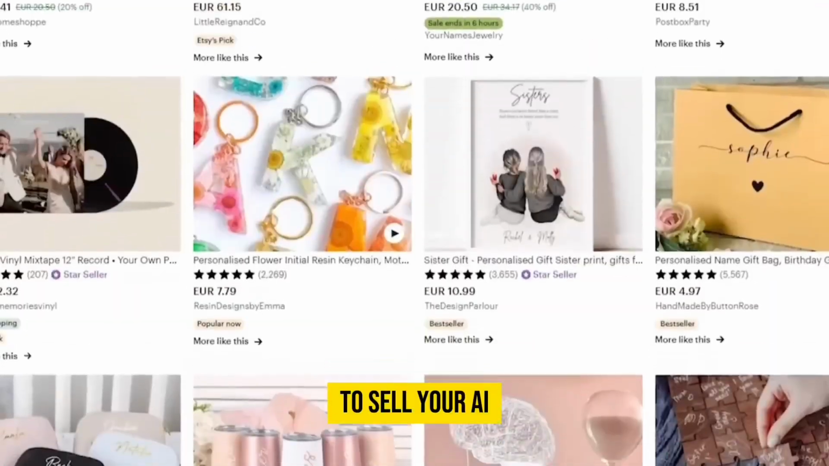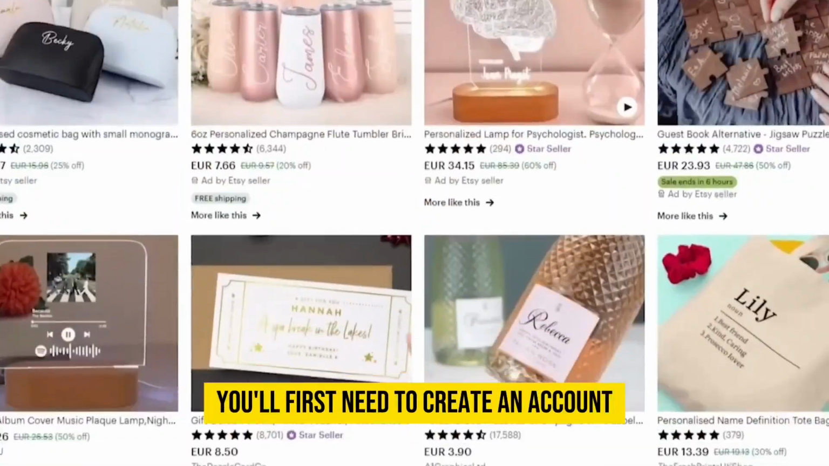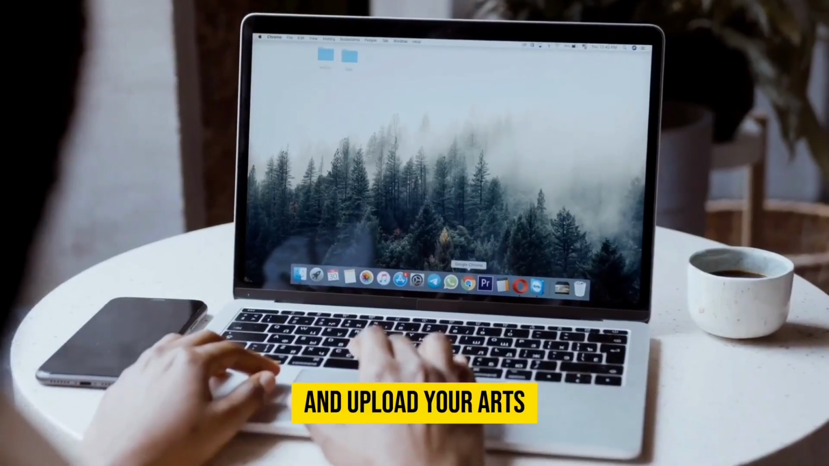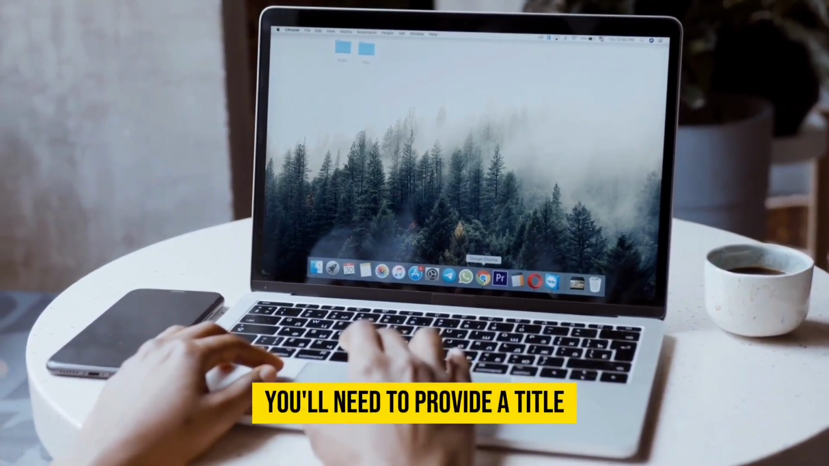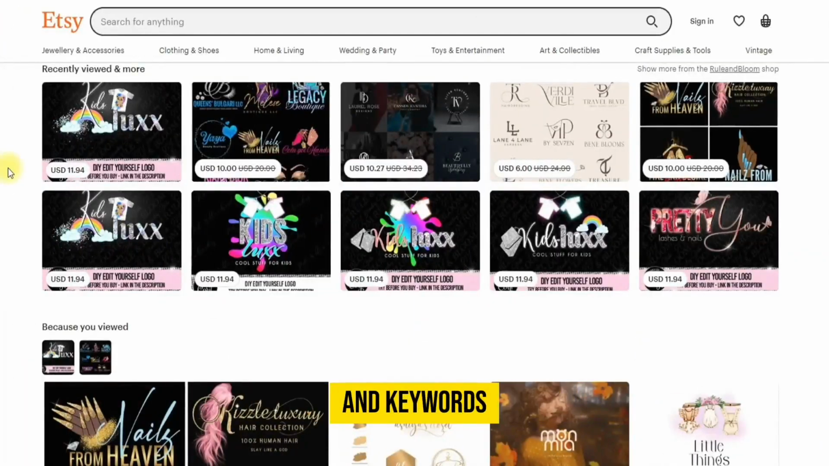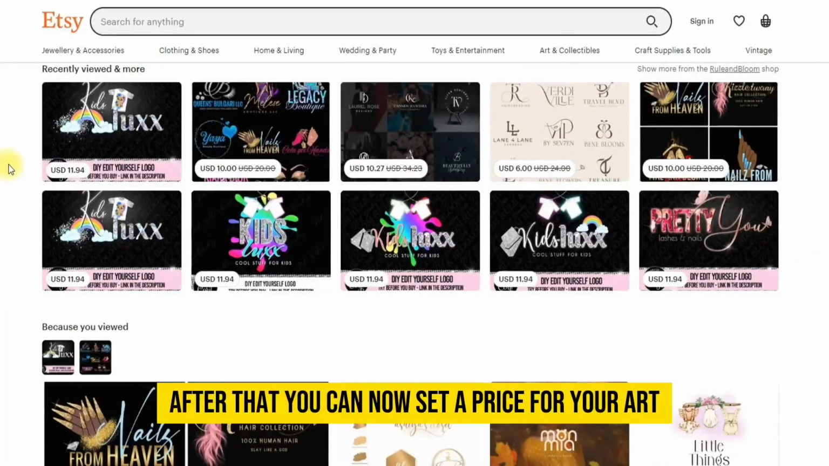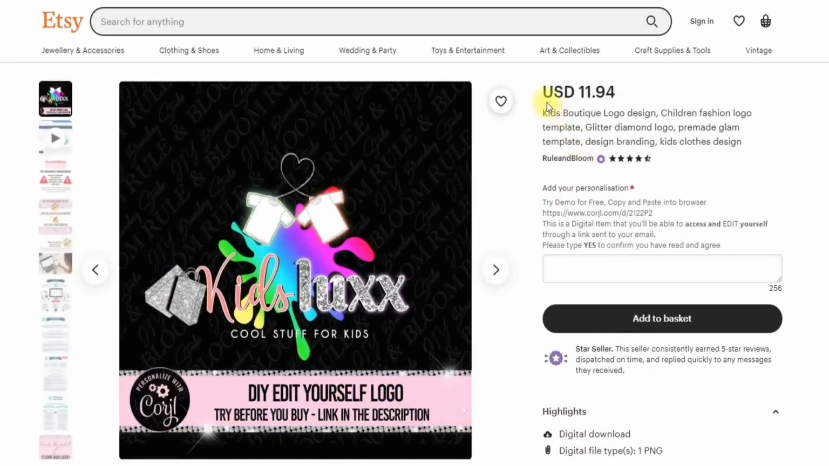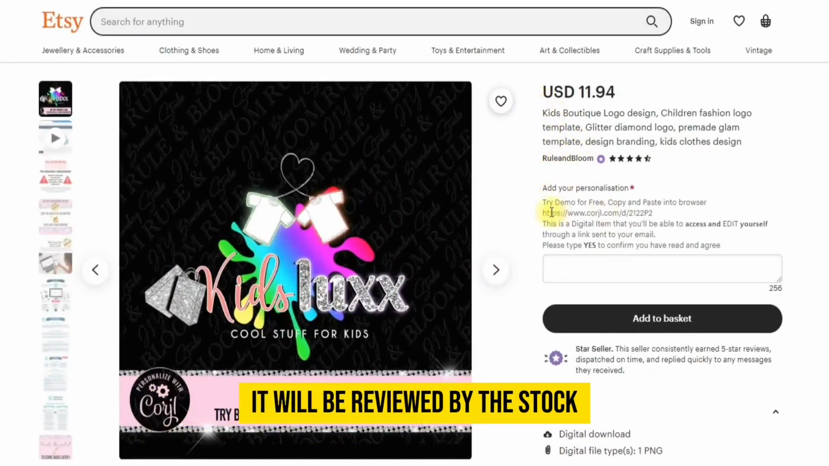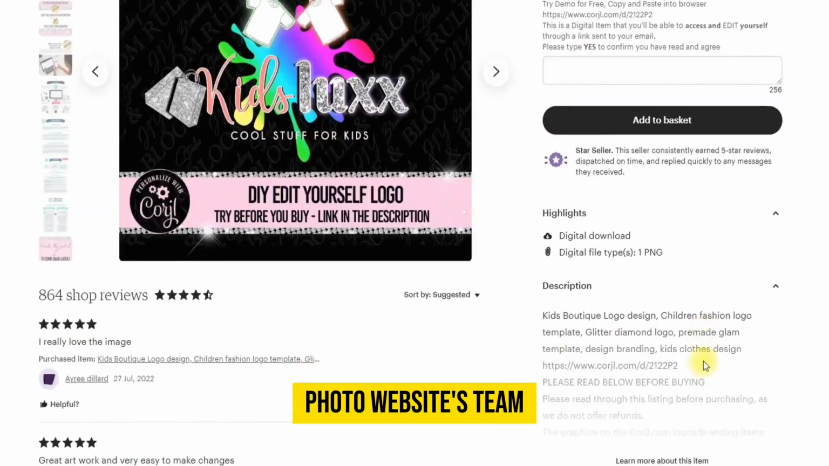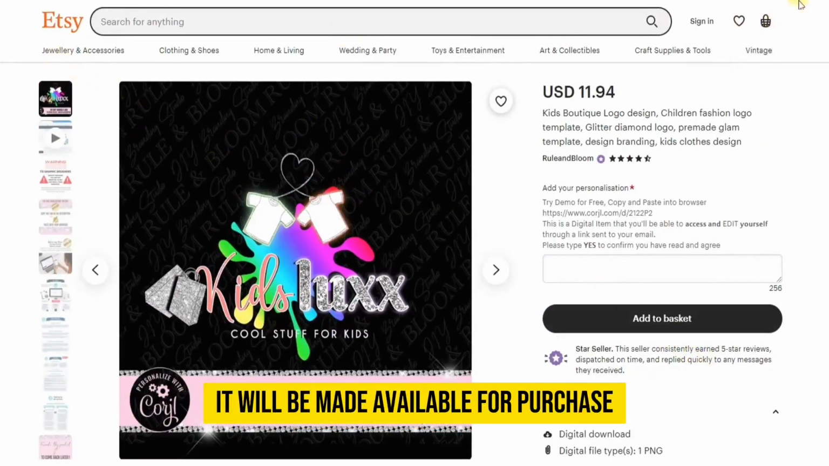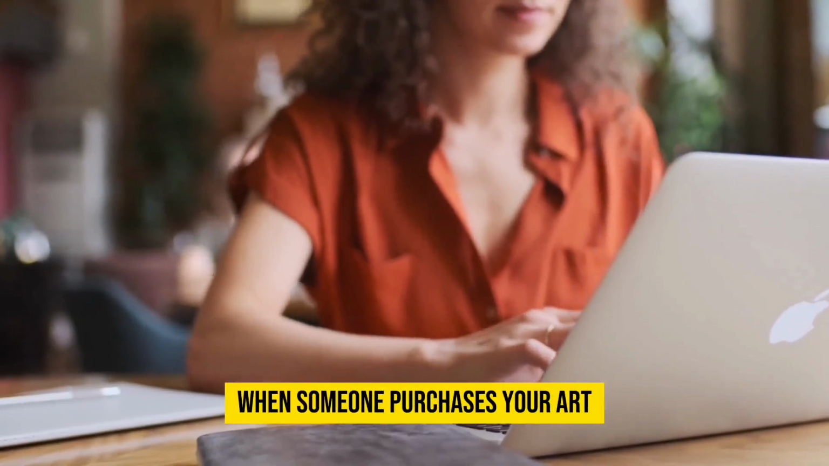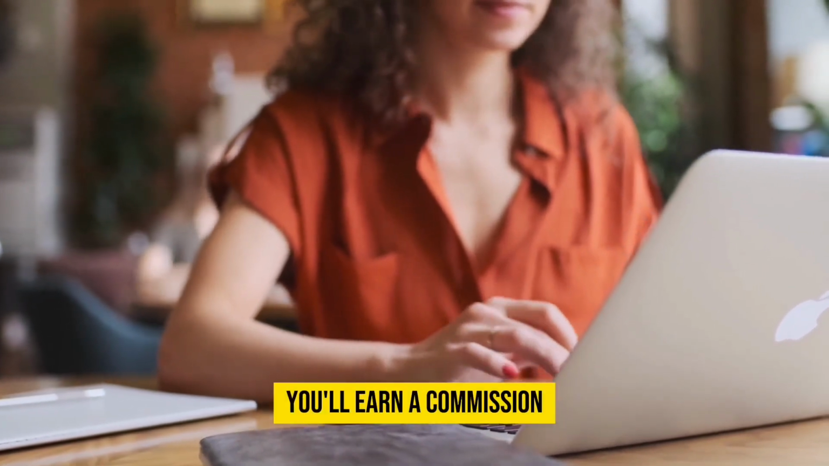To sell your AI art on stock photo websites, you'll first need to create an account and upload your art. When you upload your art, you'll need to provide a title, description, and keywords. After that, you can now set a price for your art. Once your art has been uploaded, it will be reviewed by the stock photo website's team. If your art is approved, it will be made available for purchase. When someone purchases your art, you'll earn a commission.